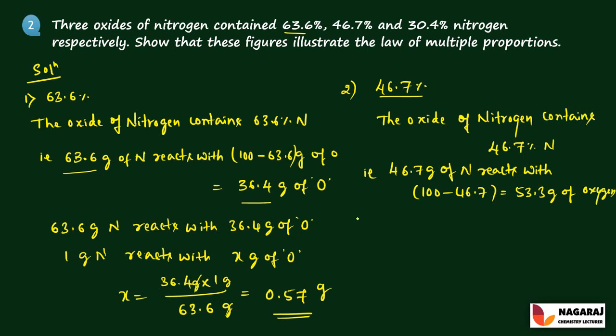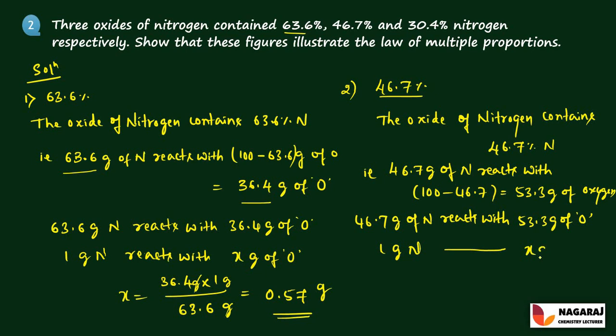So that is, 46.7 grams of nitrogen reacts with 53.3 grams of oxygen. So then 1 gram of nitrogen reacts with x grams of oxygen.